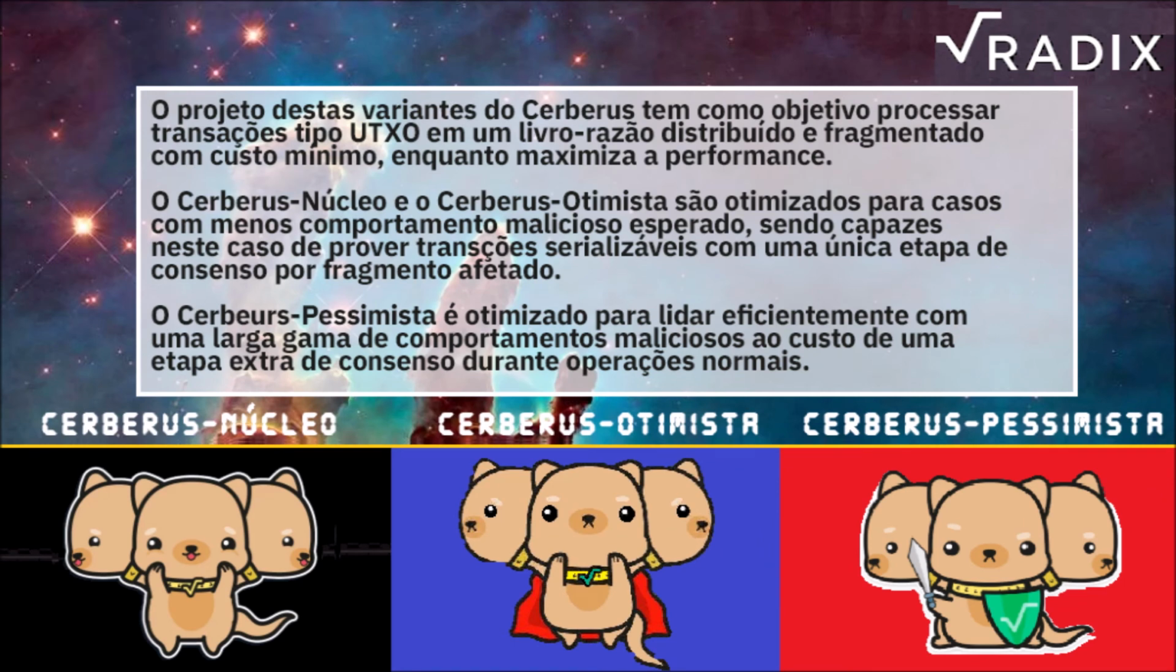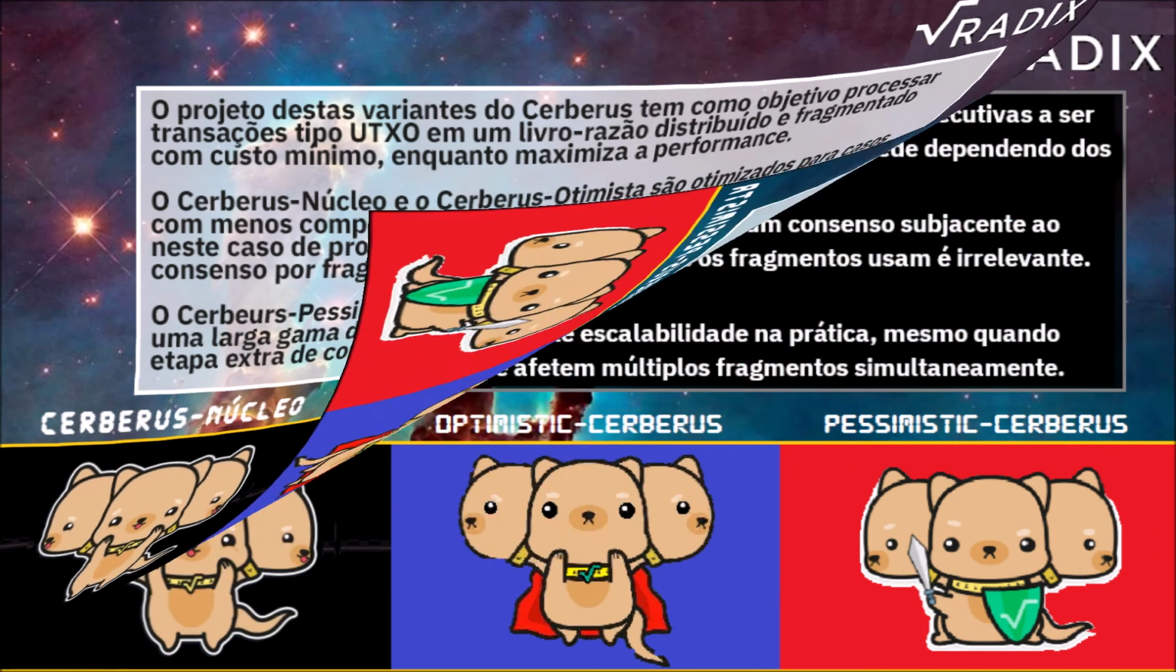The design of these variants of Cerberus is geared towards processing unspent transaction output-like transactions in sharded distributed ledger networks with minimal cost, while maximizing performance. By using the properties of unspent transaction output-like transactions, both Core Cerberus and Optimistic Cerberus are optimized for cases with fewer expected malicious behaviors, in which case they are able to provide serializable transaction processing with only a single consensus step per affected shard, whereas Pessimistic Cerberus is optimized to efficiently deal with a broad range of malicious behavior at the cost of a second consensus step during normal operations.